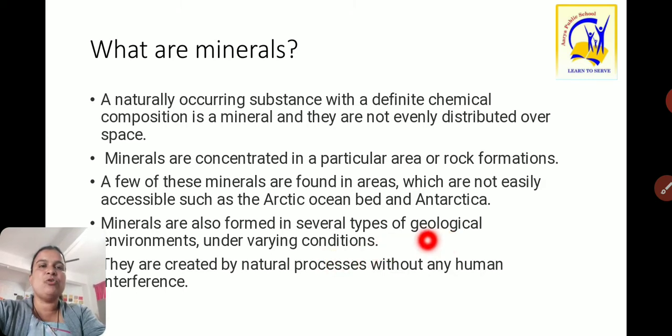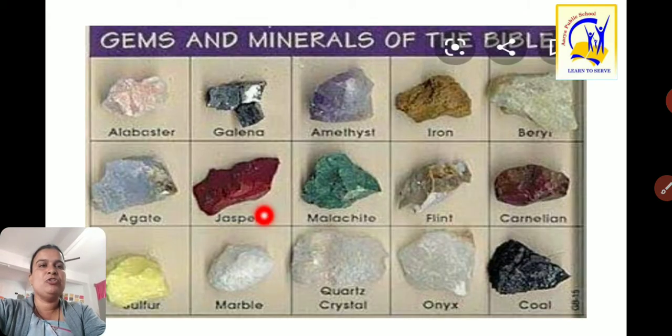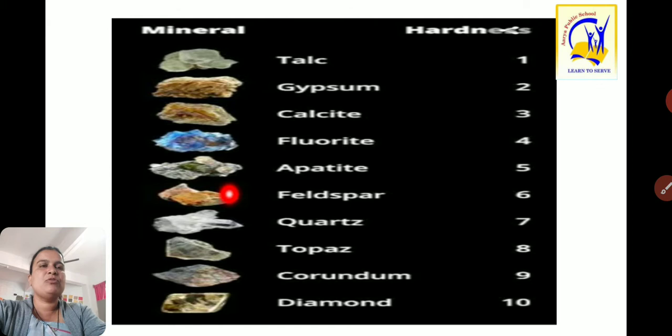And here we can see geological environment under varying conditions. These mineral resources get created naturally. Here are some images of various types of minerals. Some of the minerals which are very familiar to you: iron. Here you can see marble, coal, as well as jasper, agate, flint, etc. Based on their hardness we can also see talc, gypsum, fluorite, diamond. According to their hardness and softness, minerals are categorized.